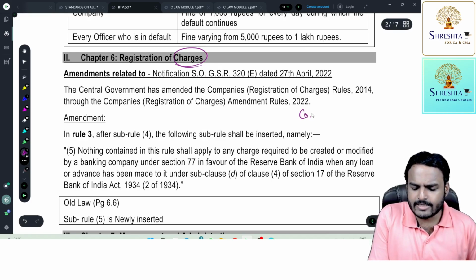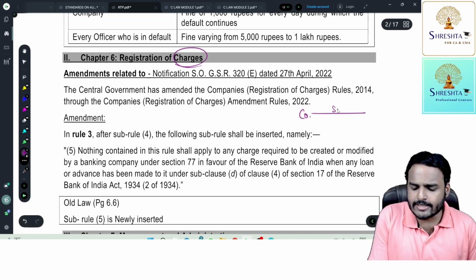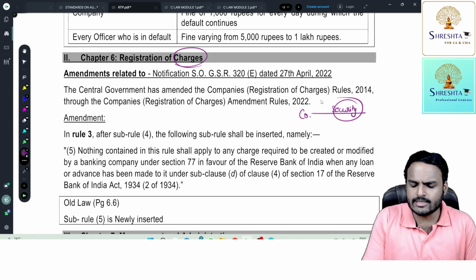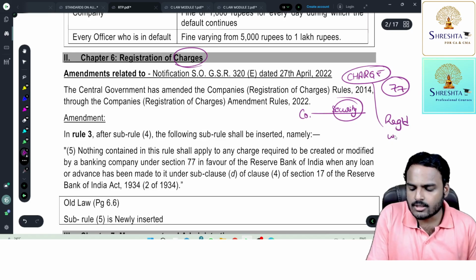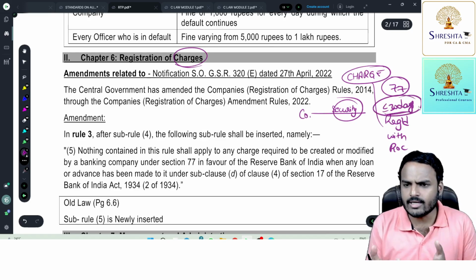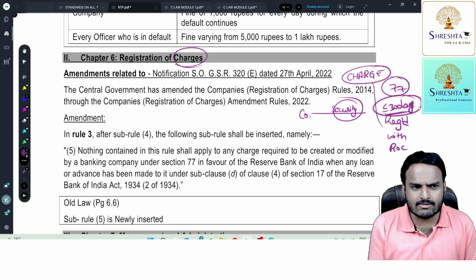So generally company taking money from the bank or from any person, providing some securities, providing some assets as a security. Here the word security is important. Security is nothing but charge. So whenever a charge is created under section 77, the charge should be registered with ROC. What is the time period, ma? 30 days with normal fees. Beyond 30 days you can register, but you need to pay additional fees. Understood? So that is all about section 77, and we had an amendment in this section 77.